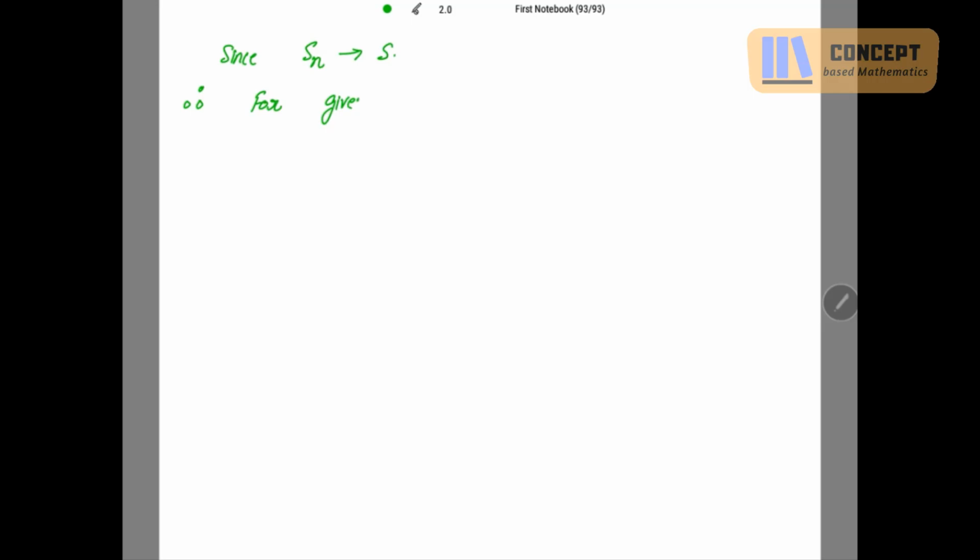For given epsilon positive, there exists a positive integer N such that mod Sn minus S is strictly less than epsilon by 2. I choose such an epsilon such that this happens for n greater than or equal to N, right?